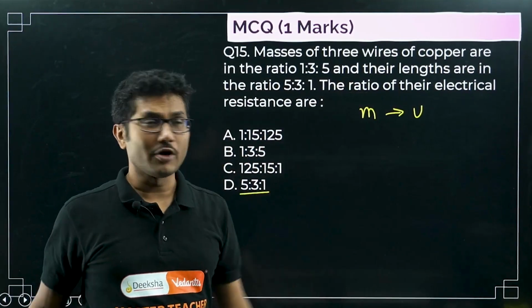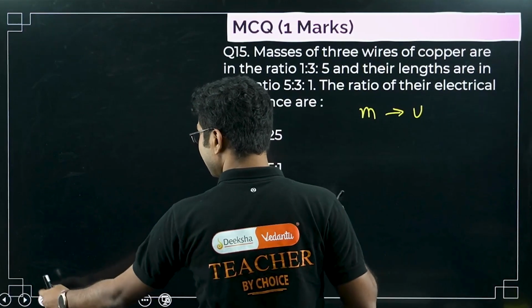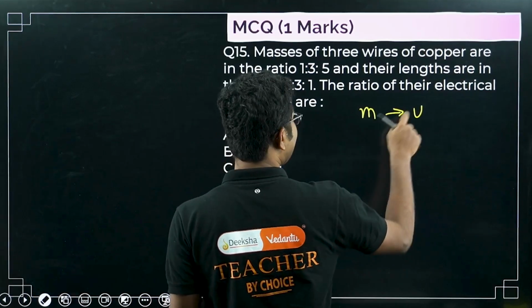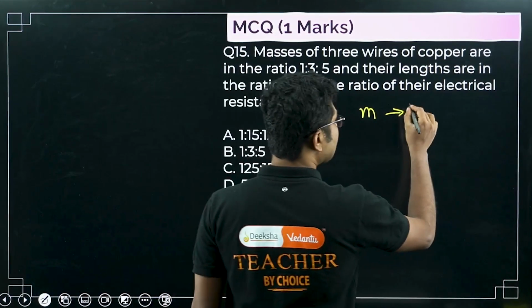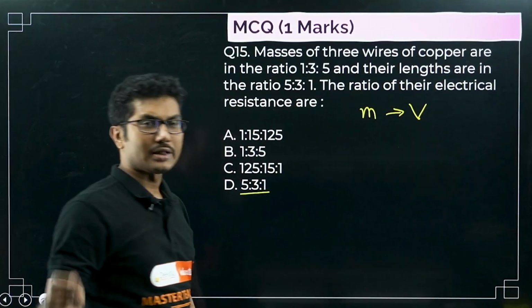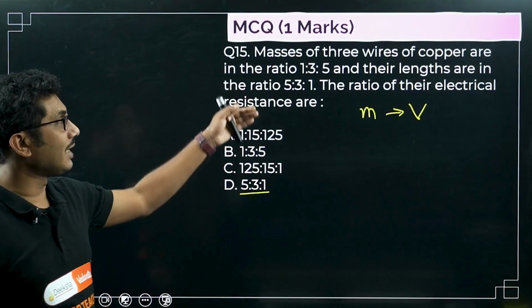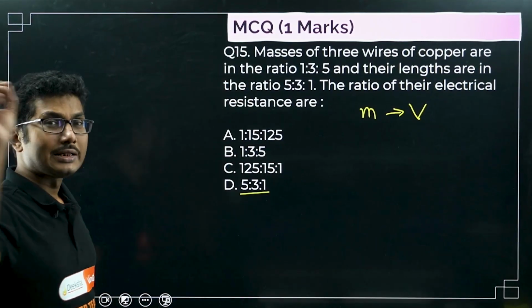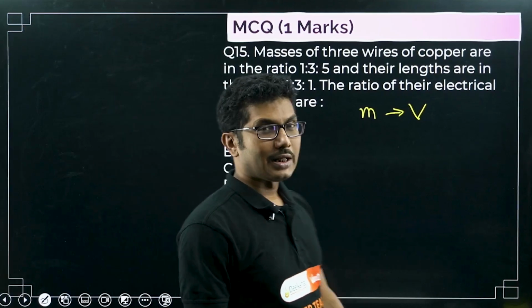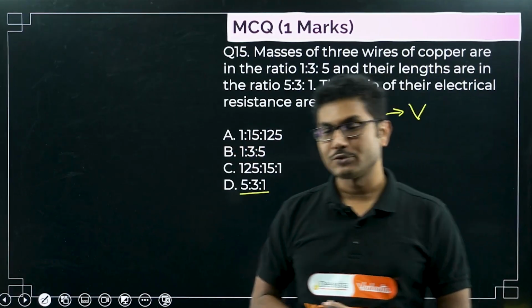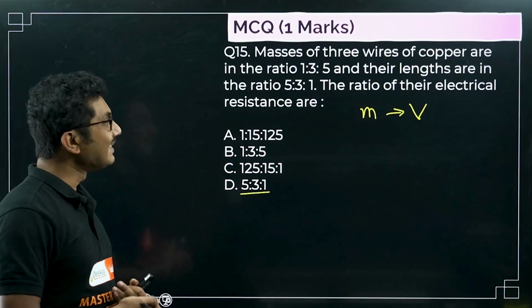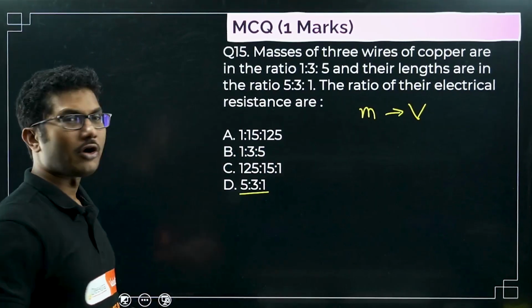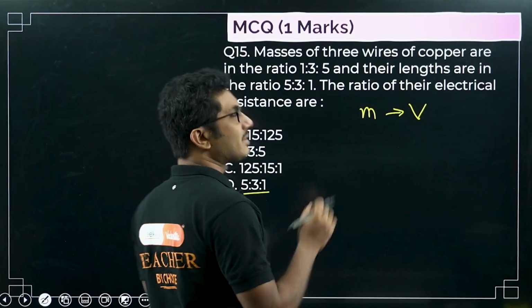Mass is related to volume, right? If they had given the same question saying the wires have the same cross section, with lengths 5:3:1, then you could have simply said the diameter is same, so the resistance will be directly proportional to their lengths. In this case it is not. You have to solve this question. How to solve? Slightly longer question.